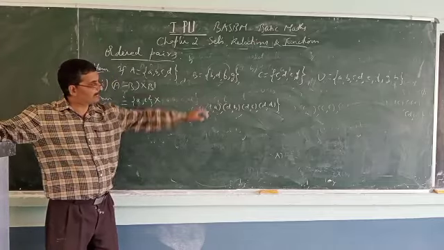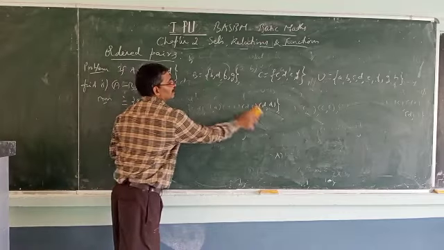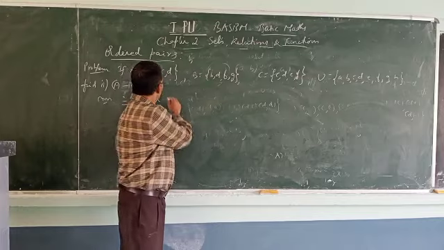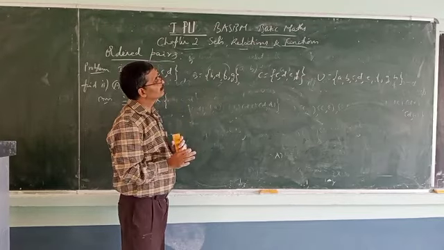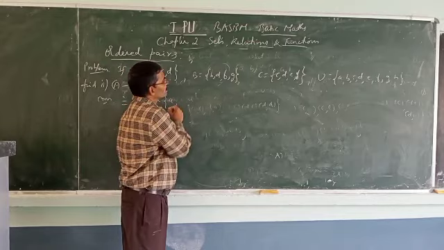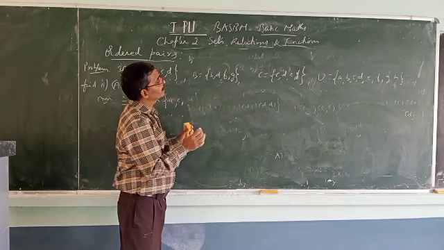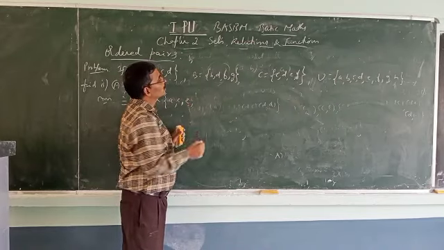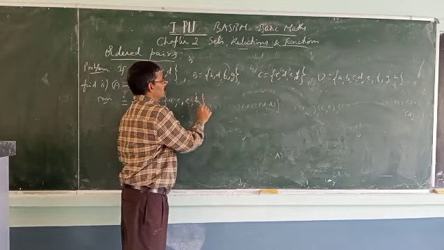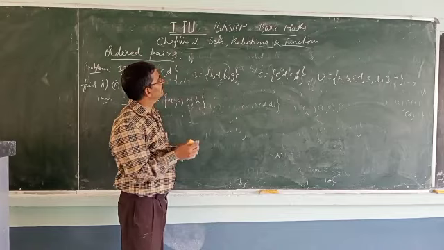Next, B dash. B dash is B complement. B complement means U minus B. So only write the elements that should not be in B. A is there. B you remove. C include. D you don't. E you have to include. F and G don't include. H you have to include. This is already written earlier. So A, C, E, H; B, D, F, G removed.